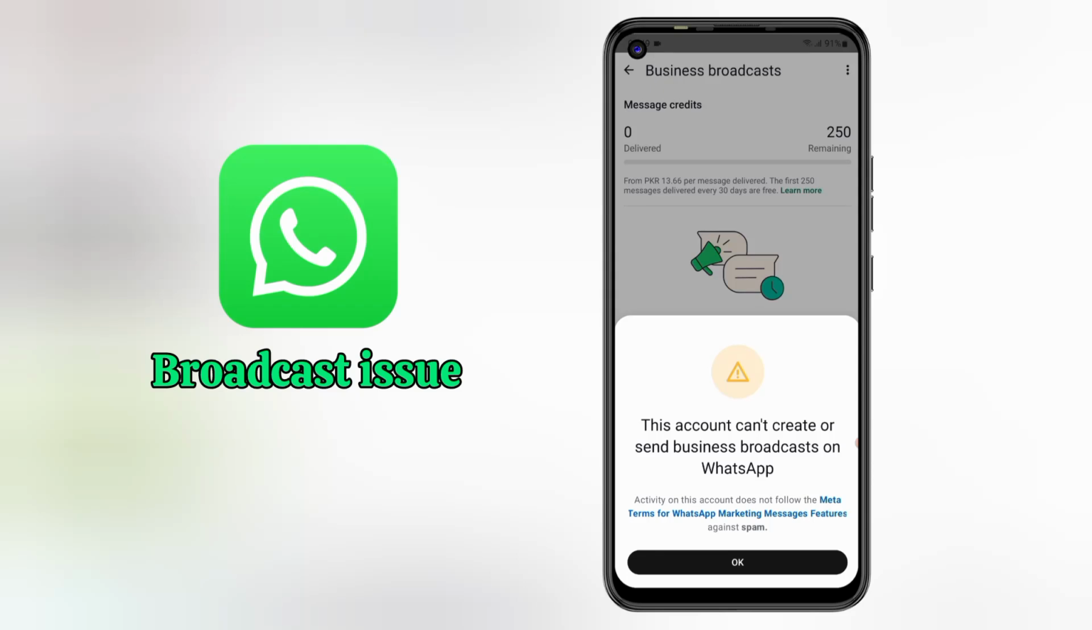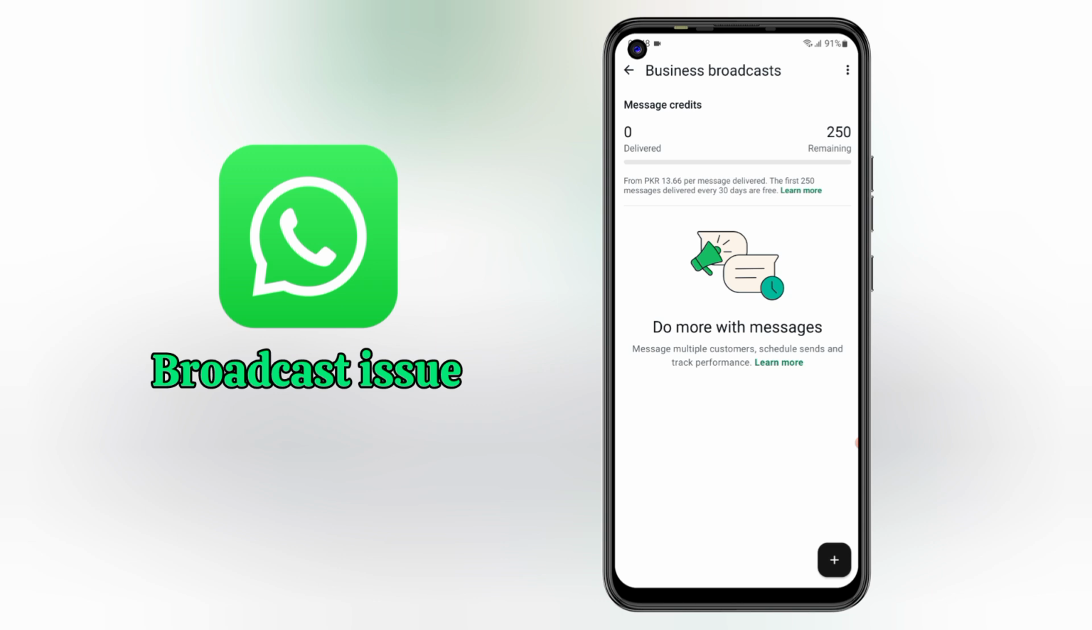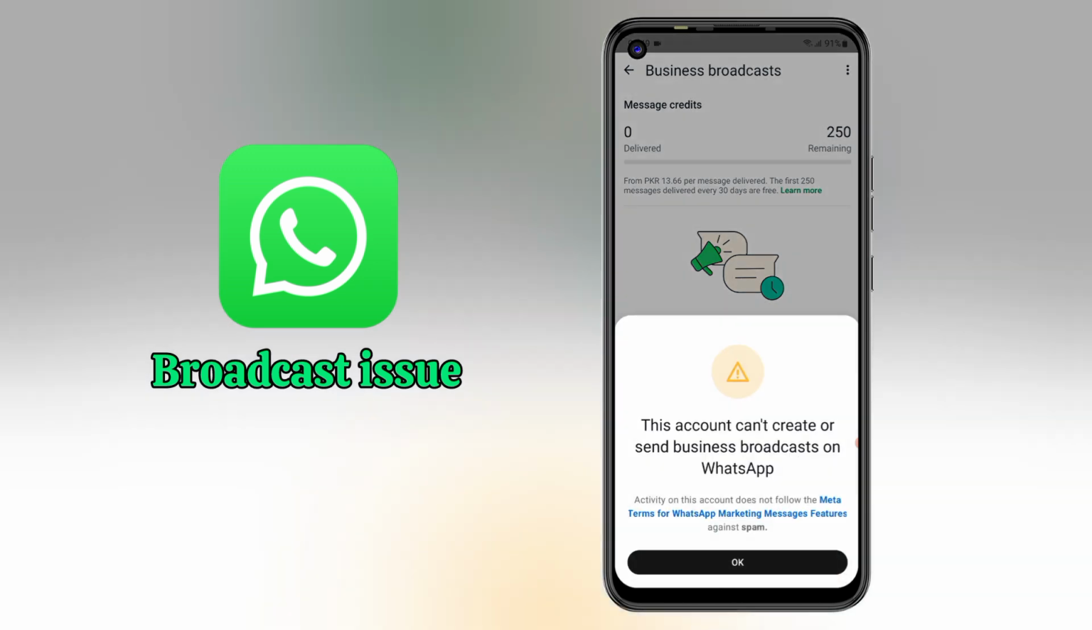Are you seeing this error on WhatsApp Business? This account cannot create or send business broadcast on WhatsApp. Don't worry, let me explain it shortly and clearly.